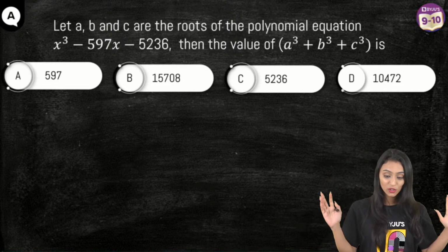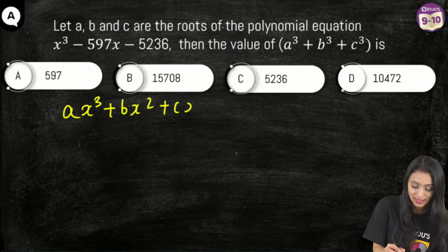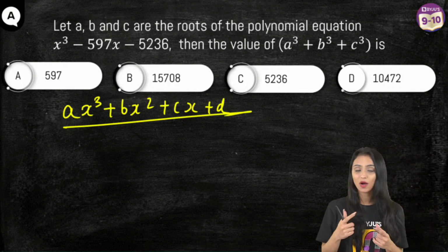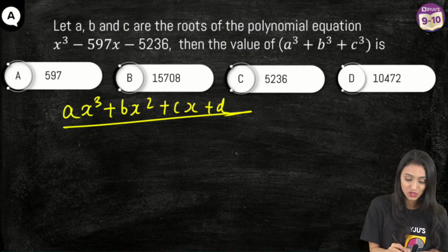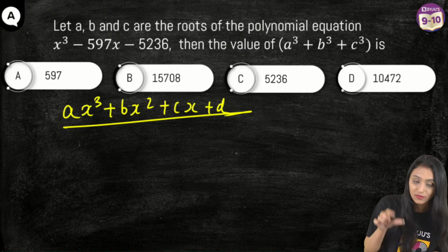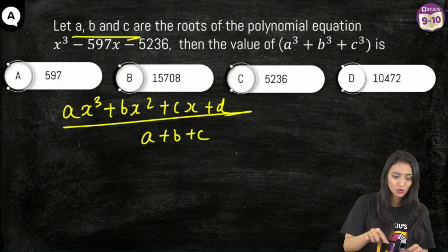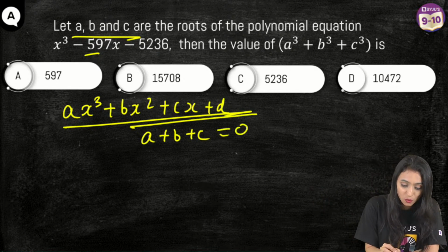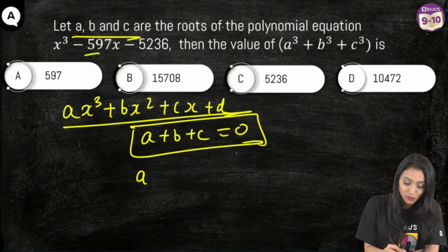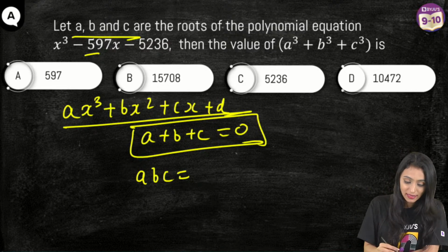So basically, you all know what a cubic polynomial is. A cubic polynomial is basically ax cube plus bx square plus cx plus d. You know that a cubic polynomial has 3 roots, right? Alpha, beta and gamma. And the sum of roots, here the roots are a, b and c, so the sum of roots is basically minus b by a. Don't get confused with 2 b's. But here we do not have any term with x square, so the sum of roots over here is going to be 0. Correct? The product of roots, we know, is minus d by a, minus of the constant term upon the coefficient of x cube. That's going to be 5236.